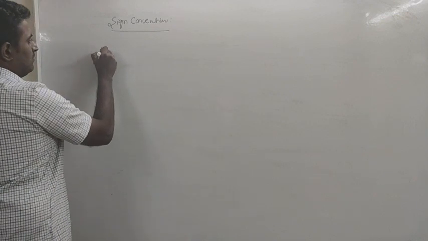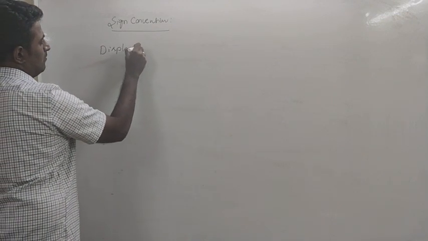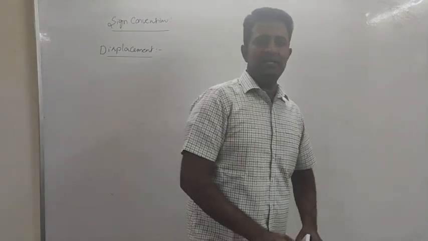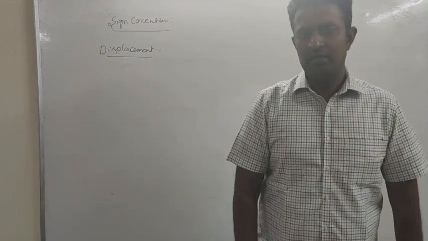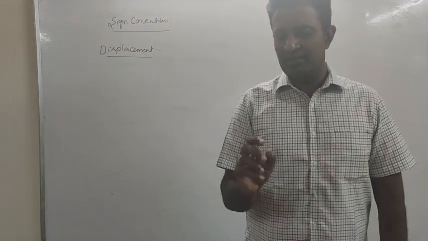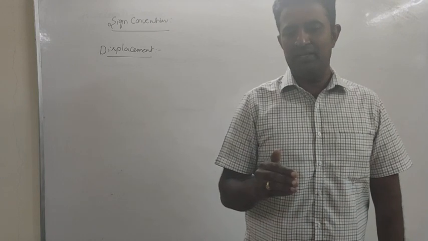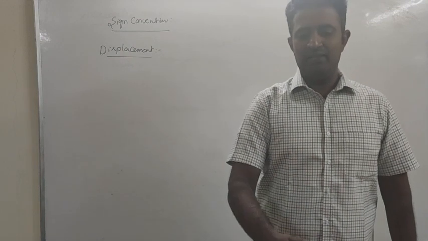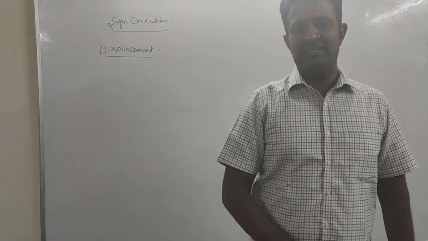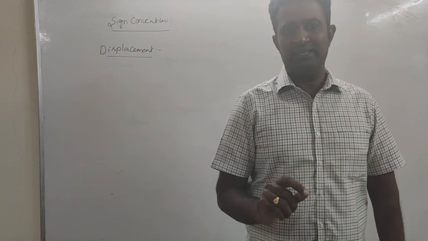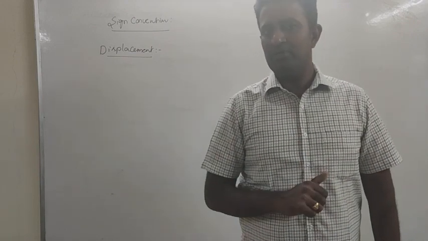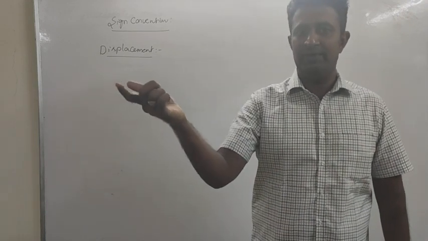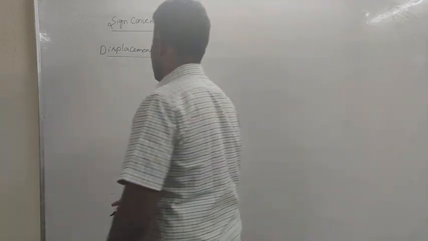For displacement, if a particle is moving along positive x-axis, the position continuously increases. That is, initially if the particle is at x equal to 1 meter, then it will be at x equal to 2 meter, then it will be at x equal to 3 meter. Means the position of the particle is continuously increasing. If a particle is moving along positive x-axis, displacement will become positive. Why? Because the position is increasing. Change in position will be positive because displacement we have defined as final position minus initial position.